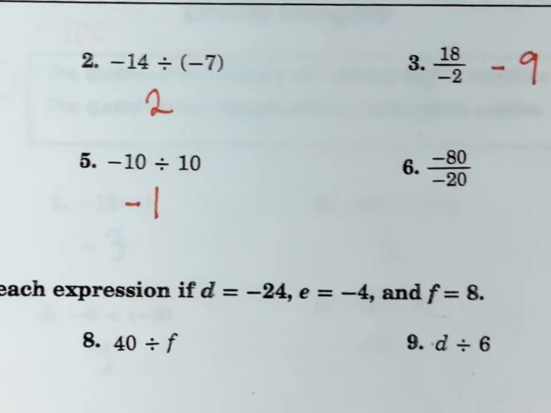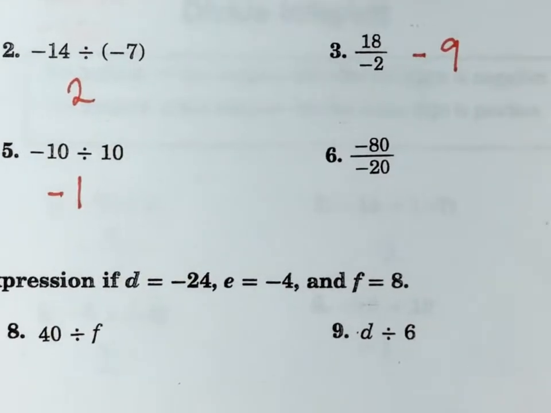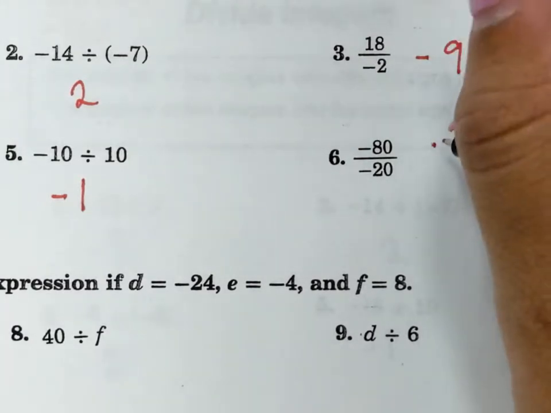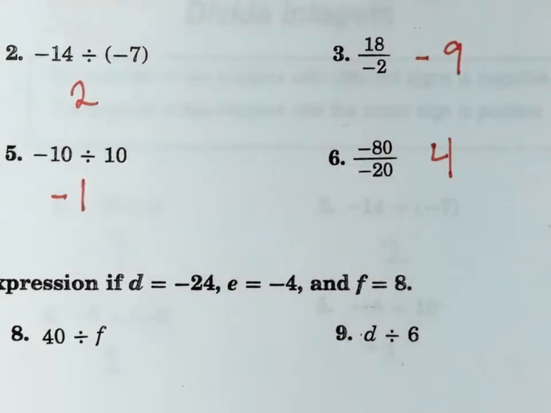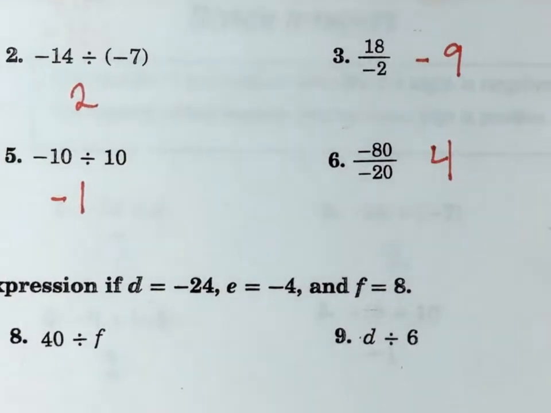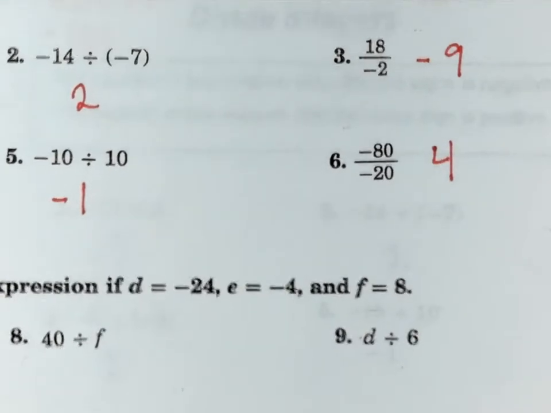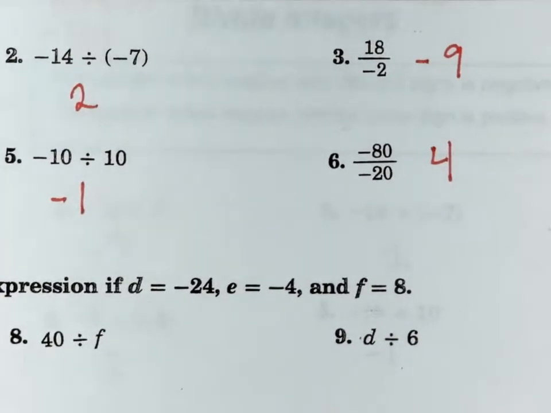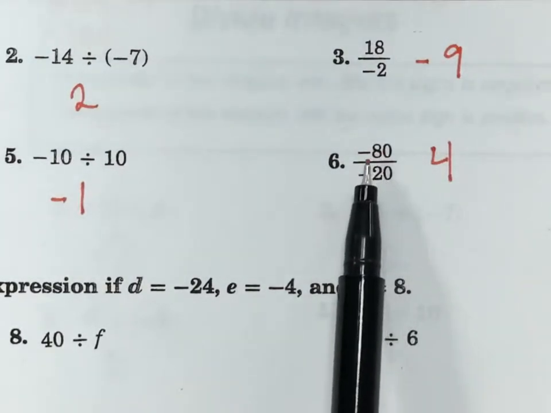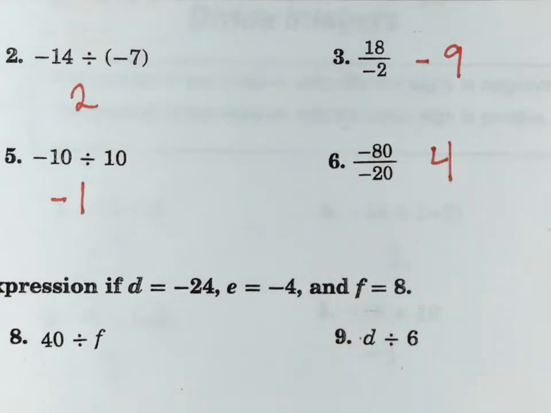Number 6, we've got negative 80 divided by negative 20. What is my answer? Positive 4. A lot of students have said that it's going to be 40 today. It is not 40, it's 4. Because it's divided by 20. And we can check all of our answers, right? Because we could say, is 4 times negative 20 negative 80? If so, then our answer is correct.